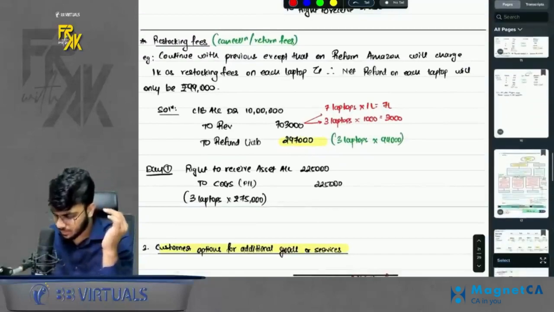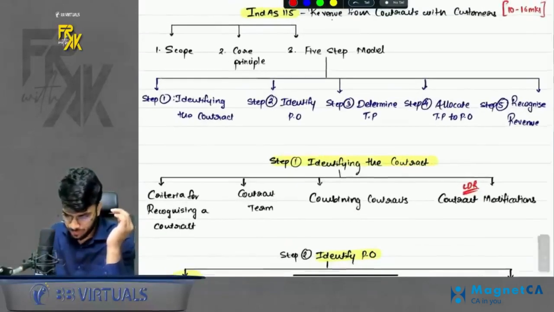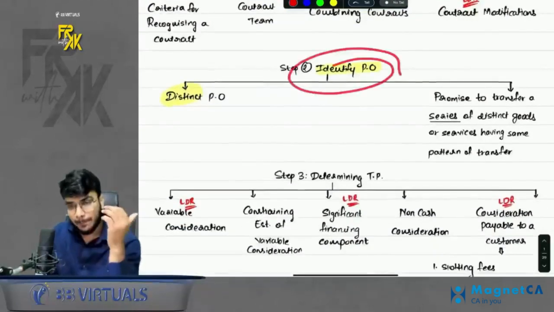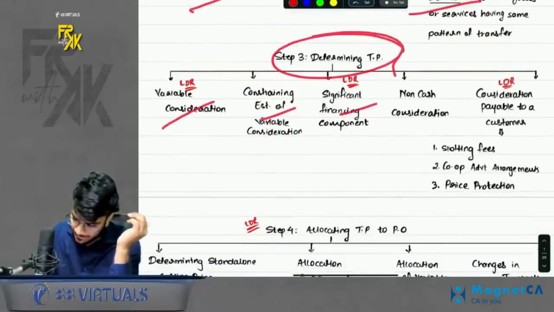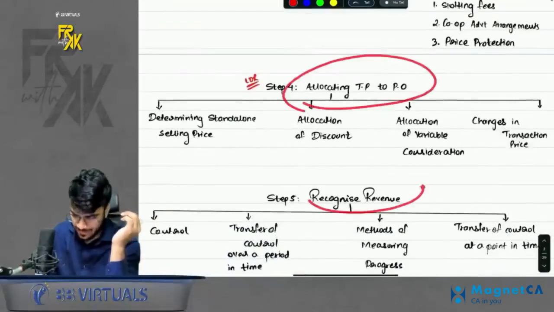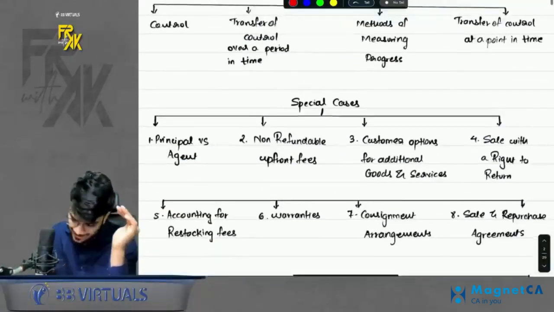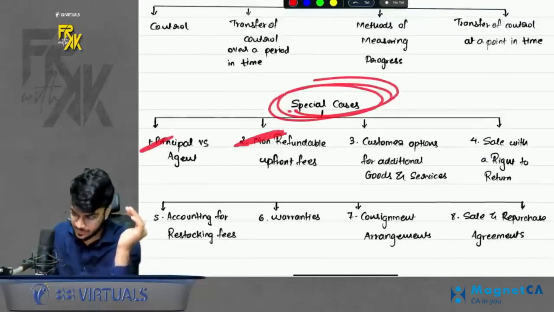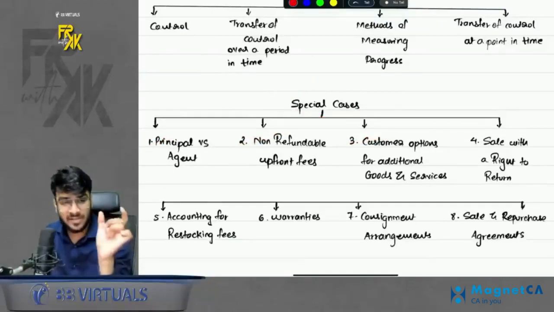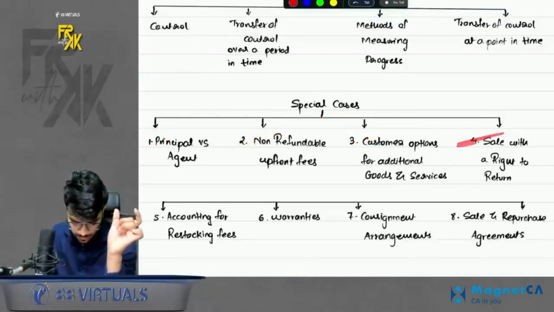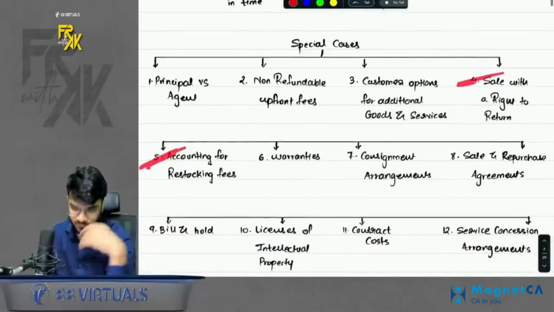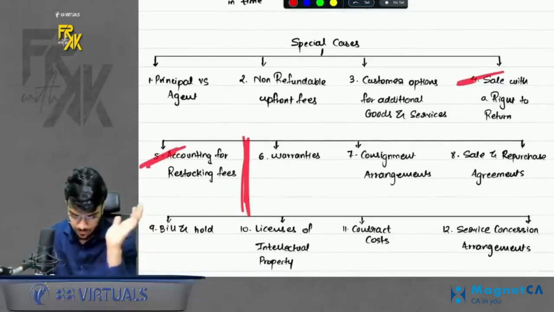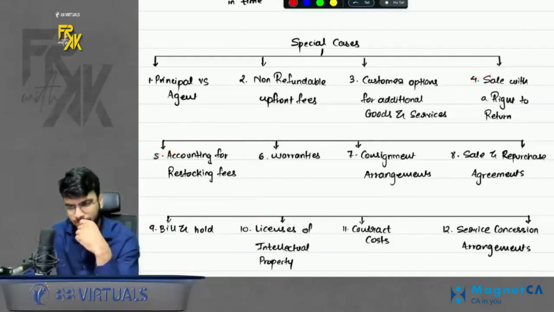So if you see closely, what all things we have revised? Step 1 completely revised. Step 2 completely revised. Step 3 completely revised. Step 4 completely done. Step 5 completely done. Okay. In special cases, we have done principal versus agent, non-refundable upfront fees, customer options for additional goods and services, that is discount voucher question, sale with right to return, and accounting for restocking fees. We have done till here. Right? Chalo. So remaining revision, of course, I will do post this now. Clear with this? Perfect.